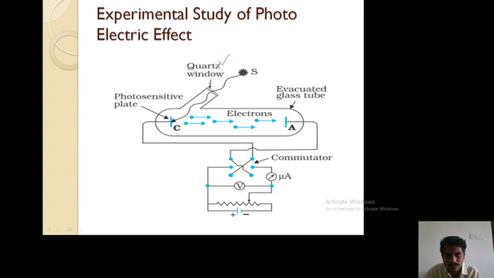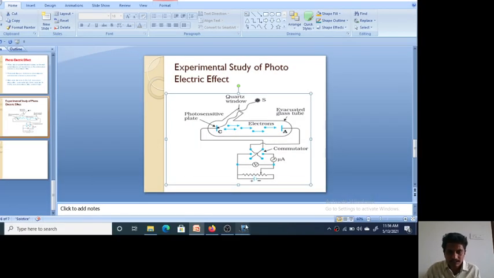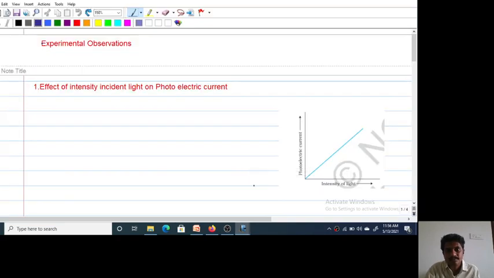this is a window. Through this window, light is allowed to be incident on the metal plate. Emission of electrons takes place, and those are collected by the anode and current passes in the circuit. The next one is experimental observations. What are the experimental observations of this photoelectric emission?